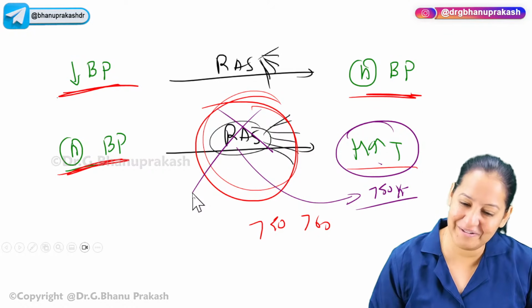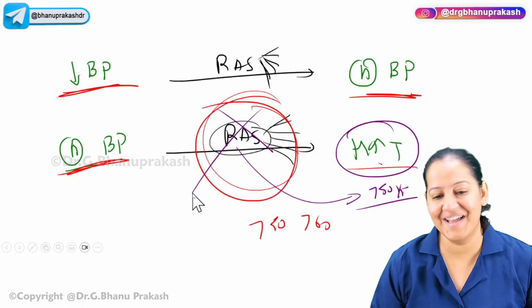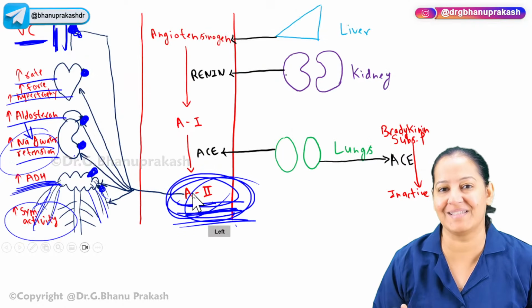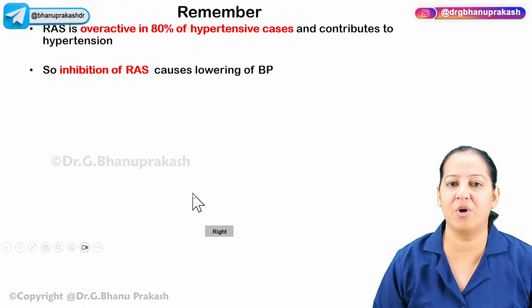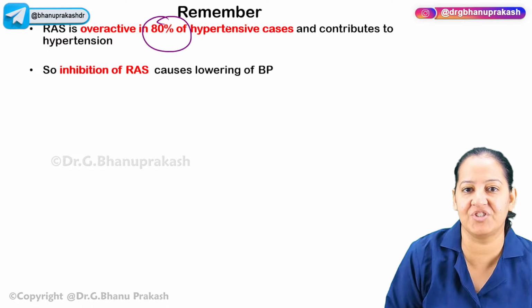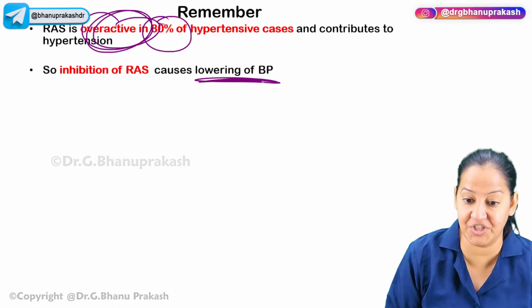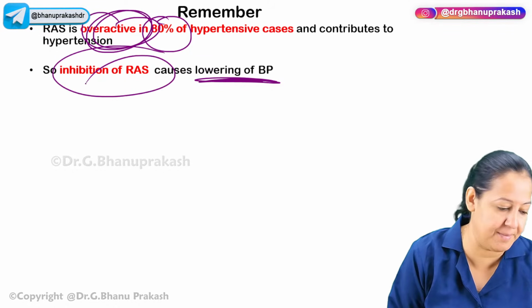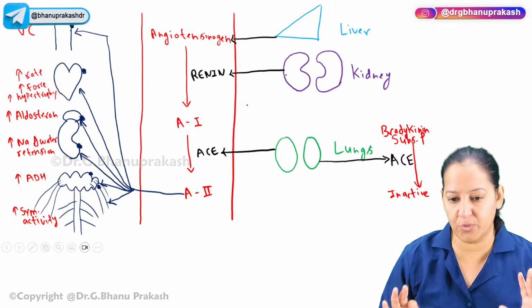No one will teach you such conceptual pharmacology, but I'm trying. So I appreciate the efforts. Got it? So this is the thing. Overactivation of RAS, we will treat the overactivation. 80% of hypertension is due to overactivation of RAS. So if you want to treat hypertension in old age, you have to inhibit the RAS. So how can we inhibit the RAS? What are the levels?